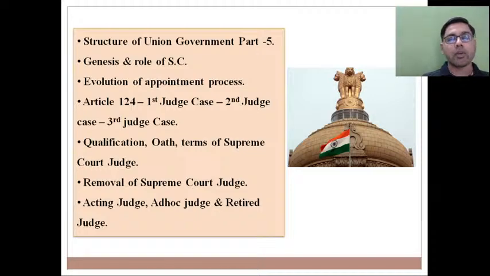So I will discuss the evolution of the appointment process, how it got evolved, where we will discuss Article 124, where the constitutional provision regarding the appointment of judges is mentioned. Then I will discuss the First Judges Case, Second Judges Case, Third Judges Case, and later on the Fourth Judges Case also. In that discussion we will try to reach the present situation, that judges themselves are appointing judges, the collegium system.